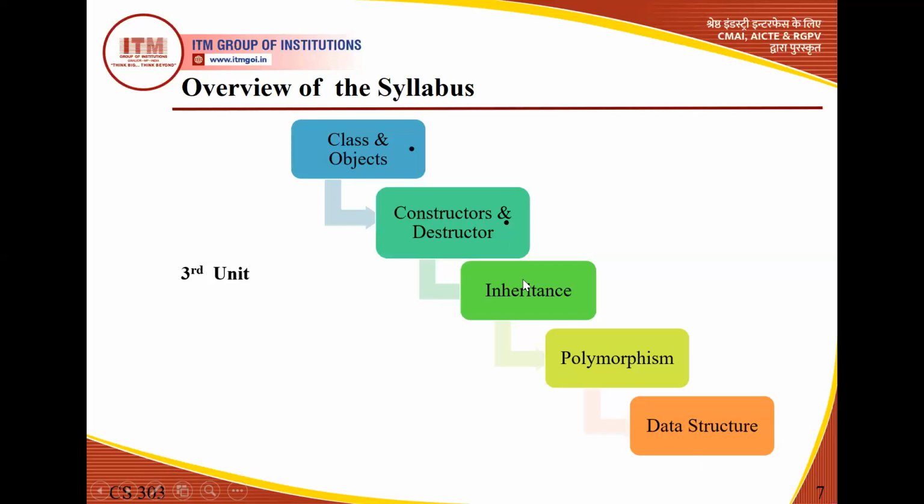Then we have inheritance. Inheritance basically means transferring the properties of one class to another class. If we relate inheritance with our real life, it is similar to how we get some properties from our parents. So it is similar to inheritance, because in inheritance also there will be one base class which will be transferring its properties to the derived class. Now that particular derived class can also derive any number of further classes depending upon the requirement. So it is inheritance basically. The next concept that we are going to discuss is polymorphism. Polymorphism means one name and many forms.